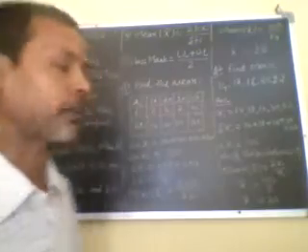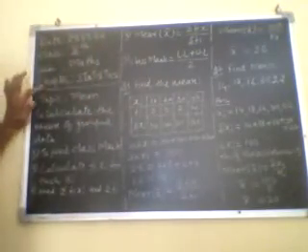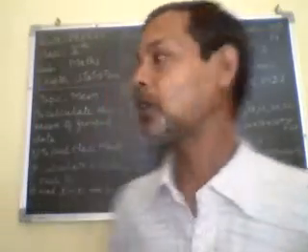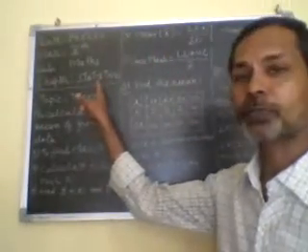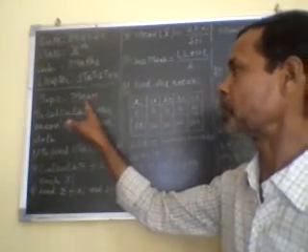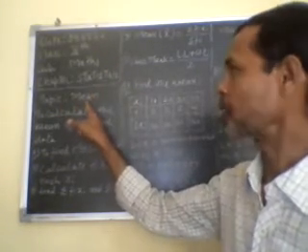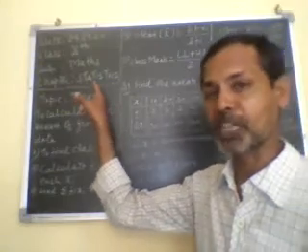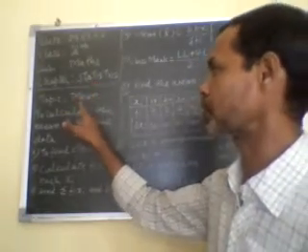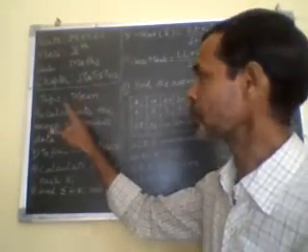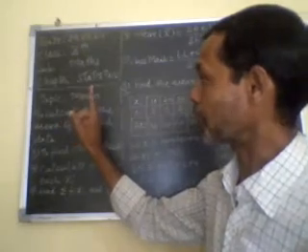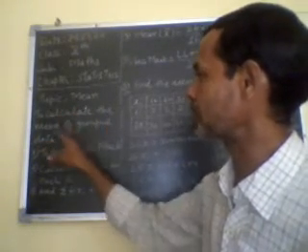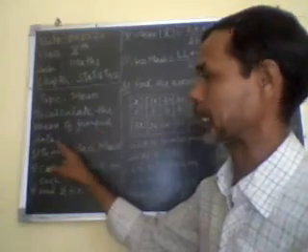Our chapter is statistics and the topic is only mean. Statistics contains 3 parts: mean, mode and median. Today we will discuss the mean. Now, how do we find the mean? To calculate the mean of grouped data.